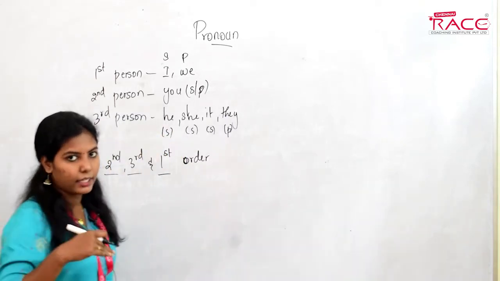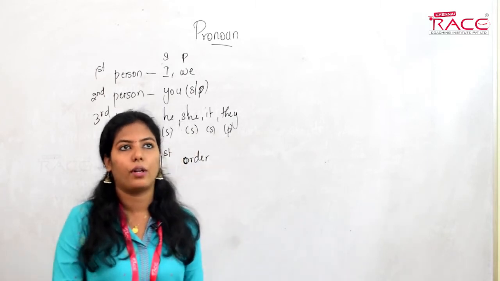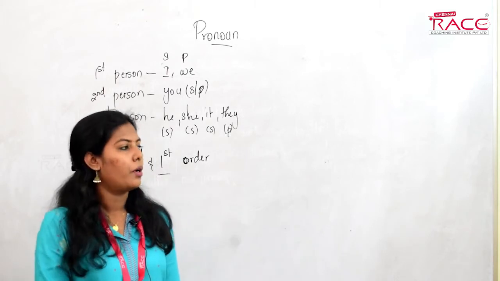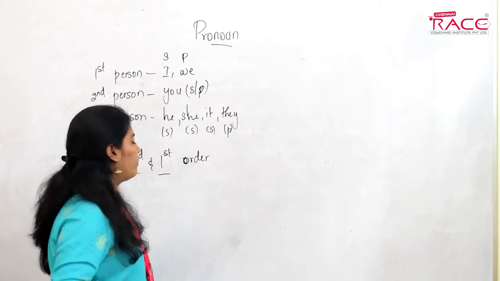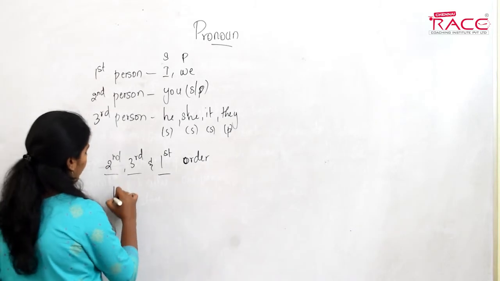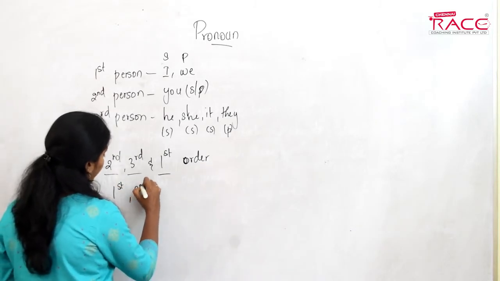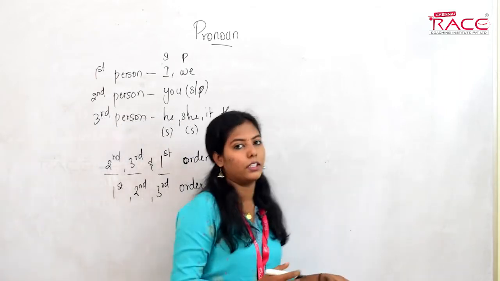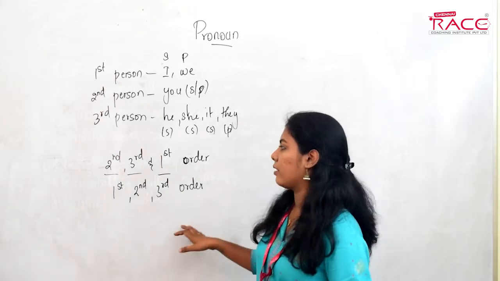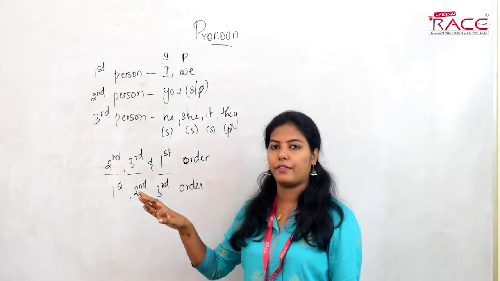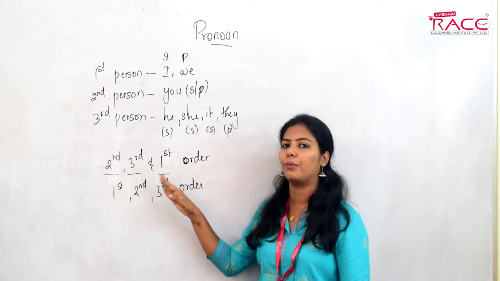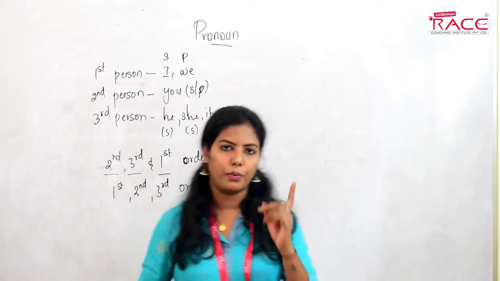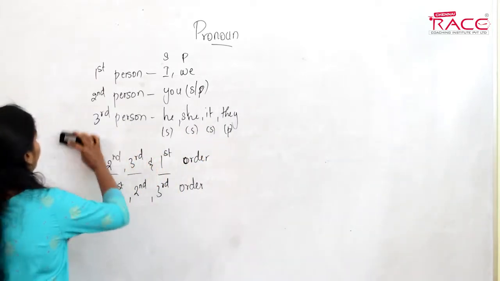In the next line write it down: if all of them are in plural form, always follow first person, second person and third person order. So we know that if they are singular, you use the 2 3 1 order. If they are plural, you use the 1 2 3 order. This is one of the important rules in pronouns.